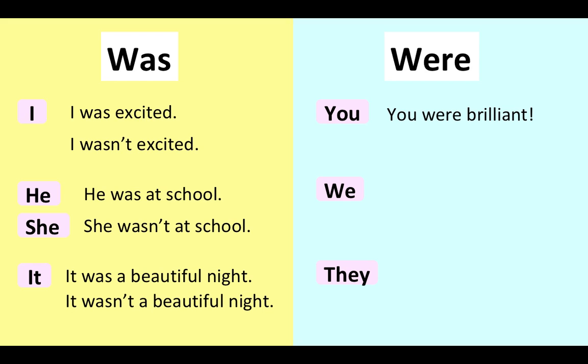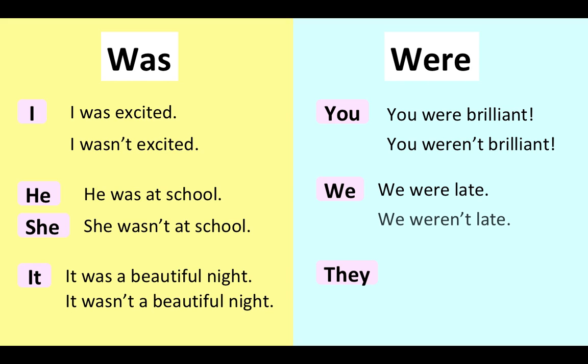The negative form is weren't. You weren't brilliant. This is a contraction for the word were not. We were late. We weren't late.